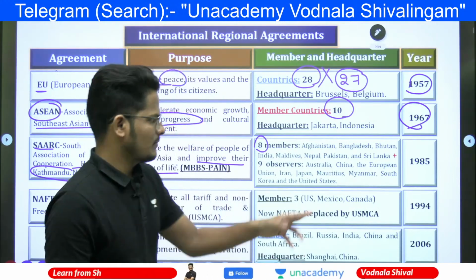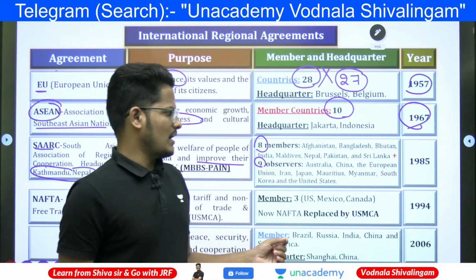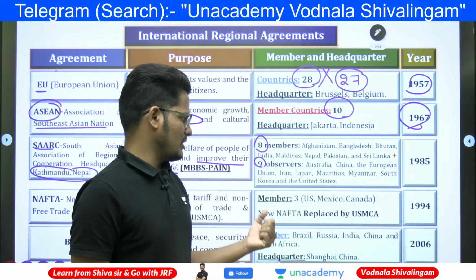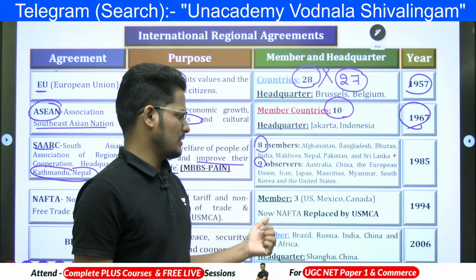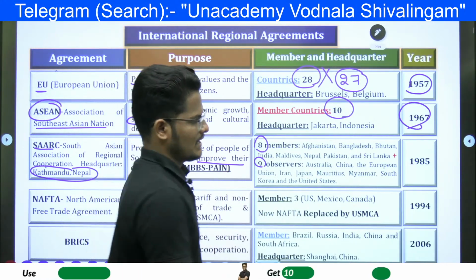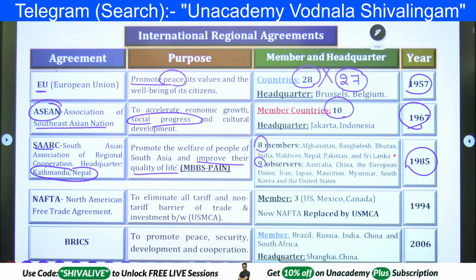Total 8 countries, plus 9 observer countries: Australia, China, the European Union, Iran, Japan, Mauritius, Myanmar, South Korea, and the United States. It was established in 1985.